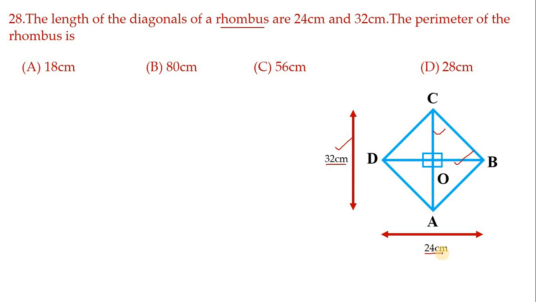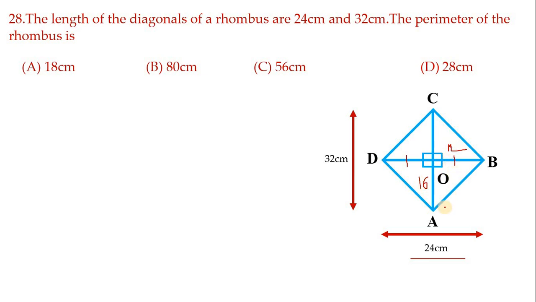And this diagonal measurement I have taken as 24 centimeters. You must be knowing one very important property of a rhombus: in a rhombus, diagonals bisect each other at right angles. That means if AC measurement is 32, then AO will be 16 and OC will be 16. And if this full diagonal is 24, then this will be 12 and this will be 12. Now it has become 12 and it has become 16.